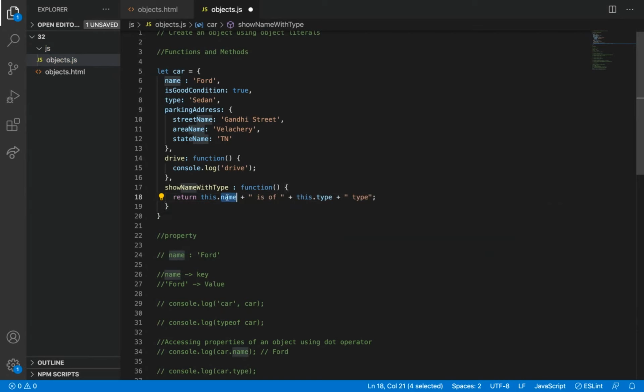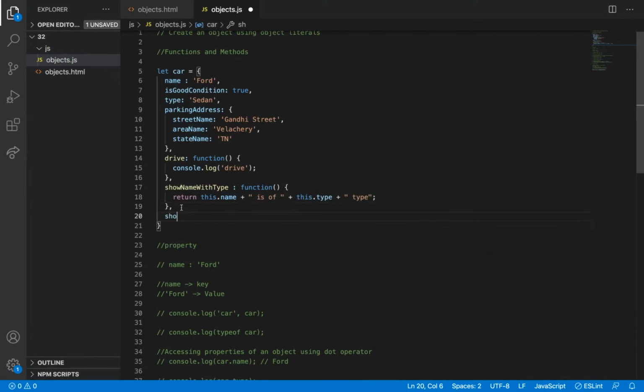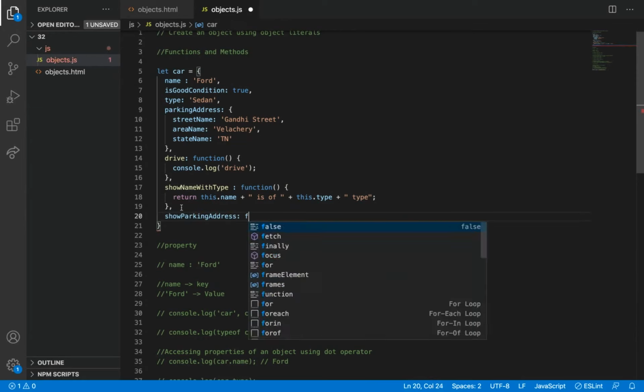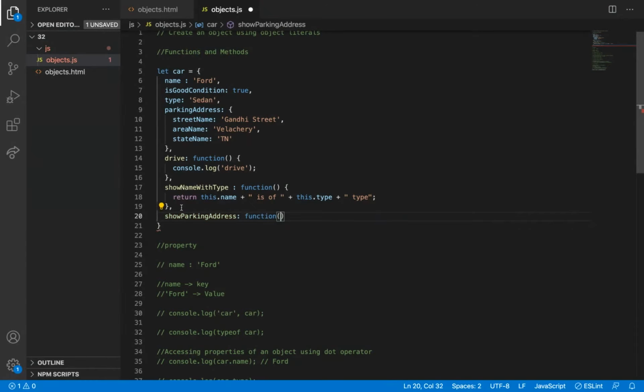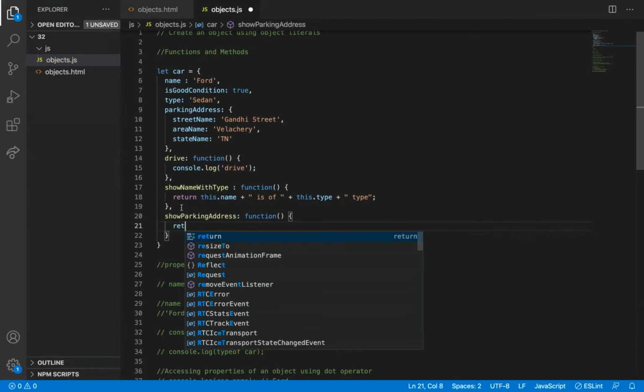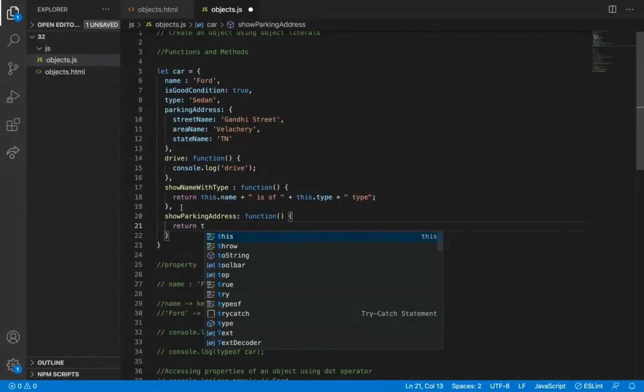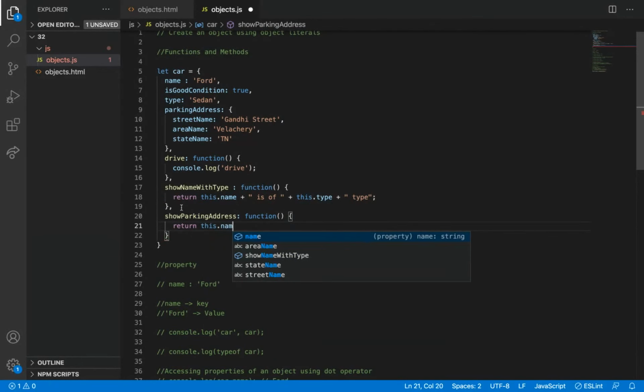So I can use another function, show parking address. I'm going to show the parking address of the car. So what I'm going to write is return, for this dot name.